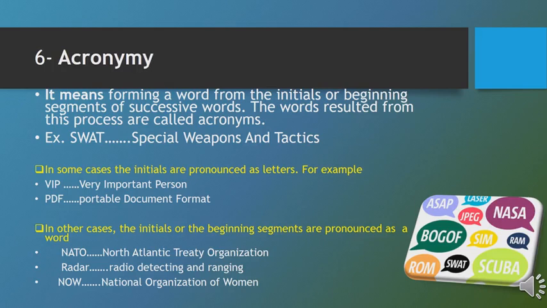Another way of pronouncing acronyms is by pronouncing the initials or the beginning segments of an acronym as a word. For example, NATO. In this acronym, we have 4 letters, NATO. Each one is the initial letter of a word in the phrase North Atlantic Treaty Organization. This acronym is pronounced as a word, not as letters, not as N-A-T-O, but it is pronounced as NATO, as a word.